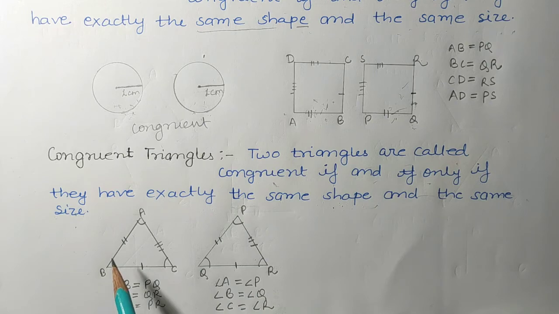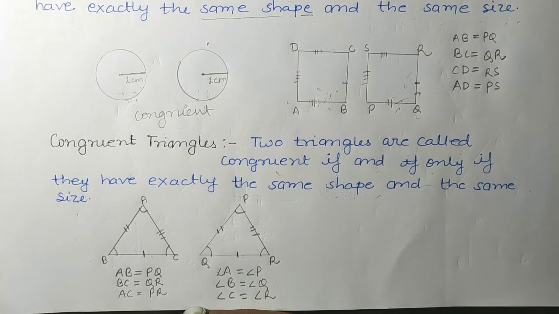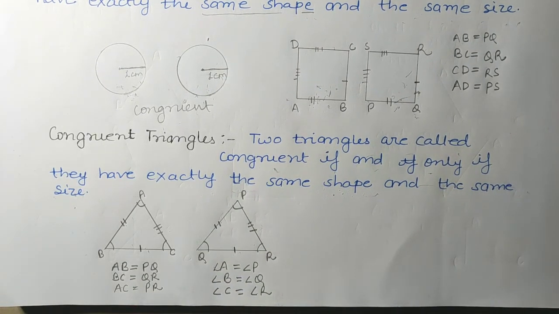The side AB is equal to PQ, BC is equal to QR, and AC is equal to PR, meaning the corresponding parts of one triangle are equal to the corresponding parts of the other triangle.